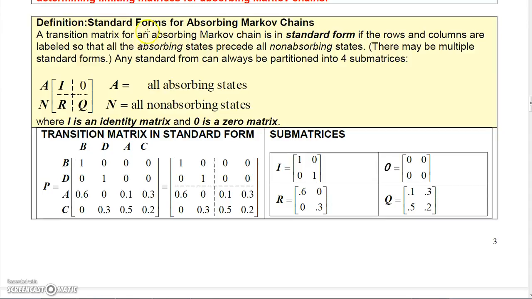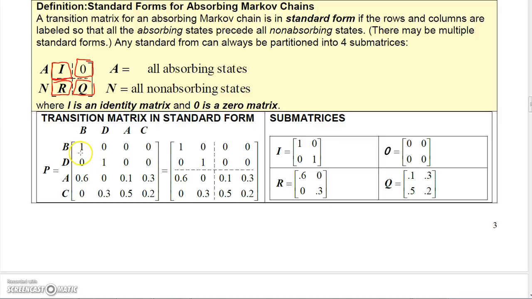So what is a standard form for absorbing Markov chains? A transition matrix for an absorbing Markov chain is in standard form if the rows and columns are labeled so that all the absorbing states precede all non-absorbing states. And there's multiple ways to write this. Basically, you're going to have an identity matrix in the top left-hand corner, zeros in the top right-hand corner, and then a matrix we'll call R here, and a matrix called Q here.